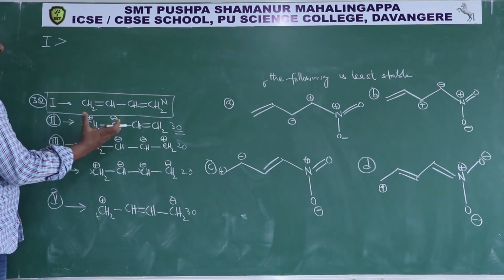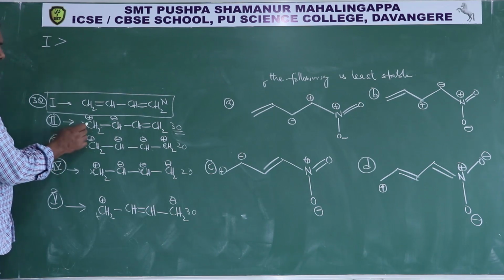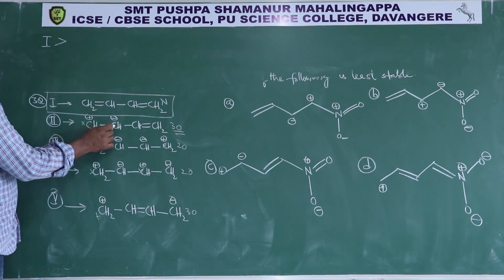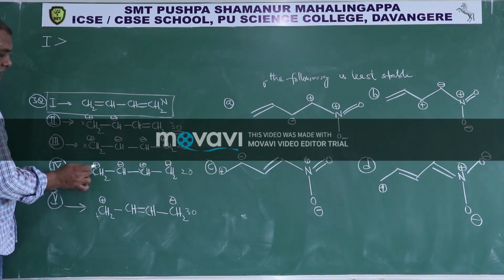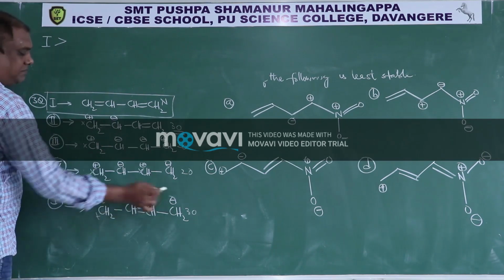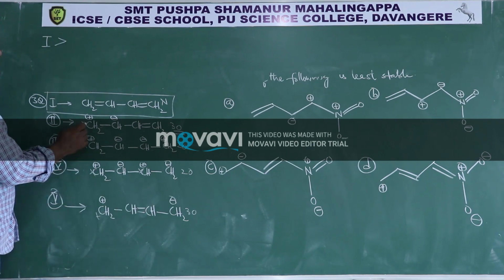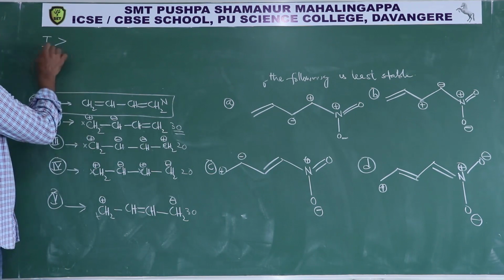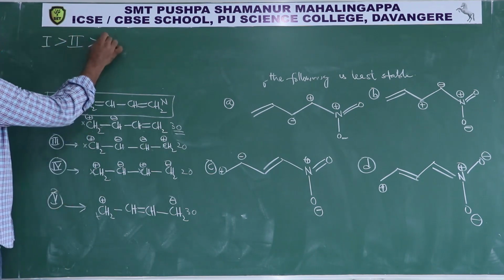Plus and minus attract very easily. So unlike charges separated by small distance is more stable, therefore 1 is more stable than 2, more stable than 5.